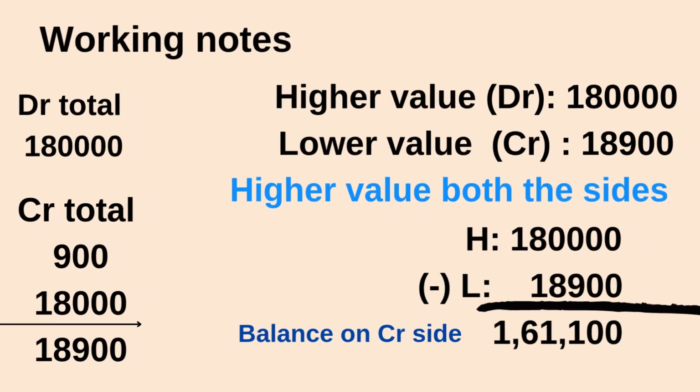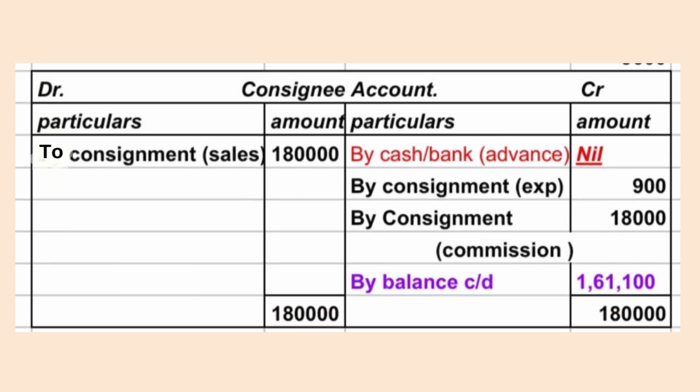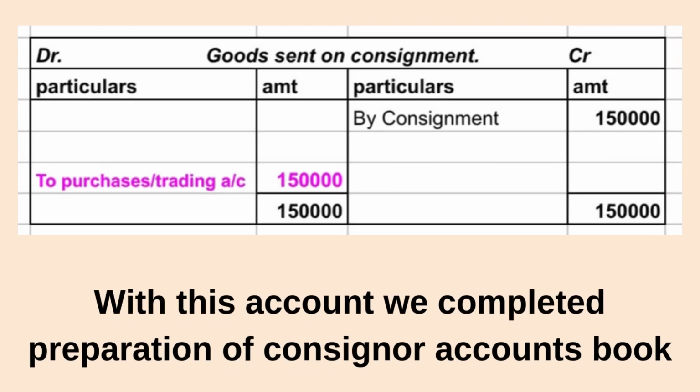How will you calculate the balance? Let's see. Do the debit total and credit total. We got debit 1,80,000 and credit 18,900. Write the higher value and lower value in your working notes. Write the higher value on both sides. Do H minus L, which is higher minus lower. Therefore we got the balance of 1,61,100. Now write that balance on the credit side, because on the credit side we are getting less. By balance carried down 1,61,100.